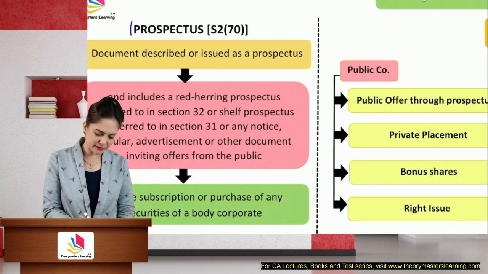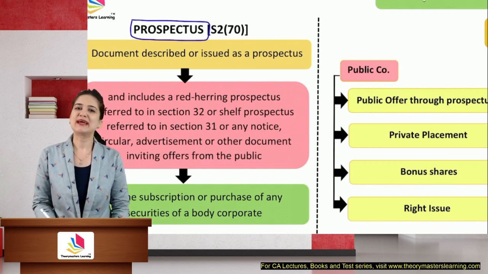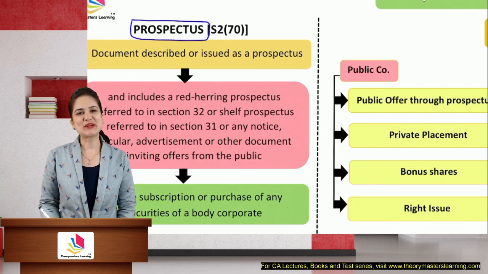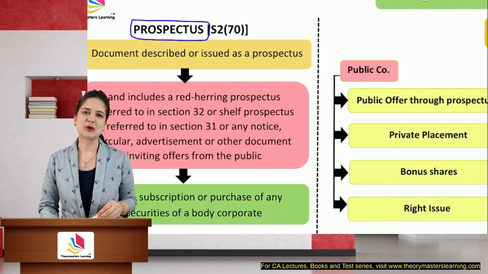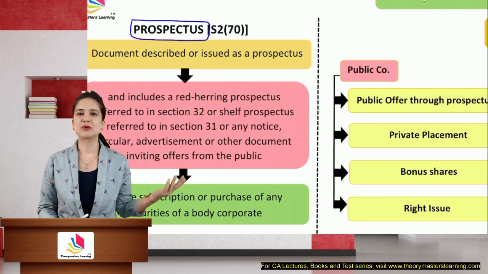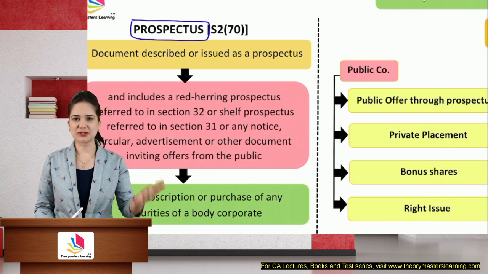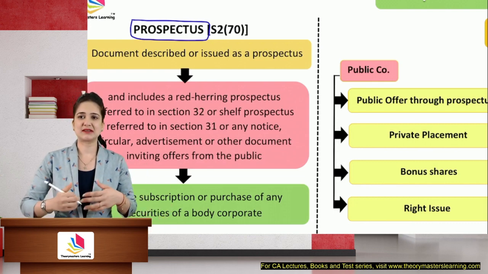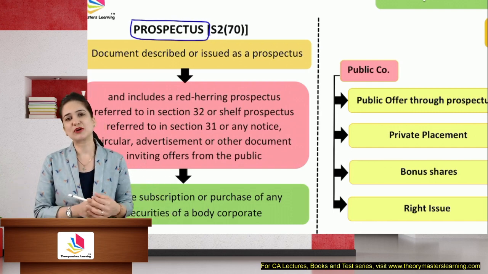So that document which is given to the investors to help them decide whether or not to purchase the shares of the company is known as a prospectus. Even when you go for admission in a college, or maybe you want to go abroad for MBA, you will want to know about the college, about the courses offered, whether the college is A grade or not, what the facilities and subjects offered are.